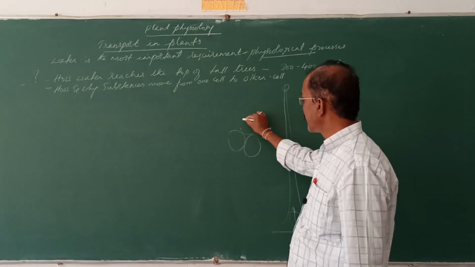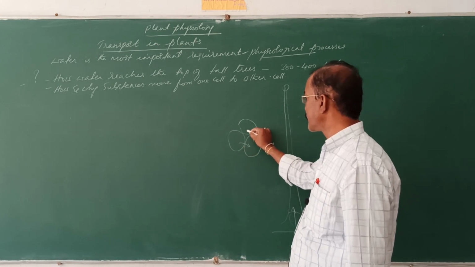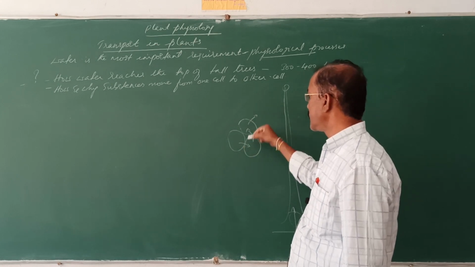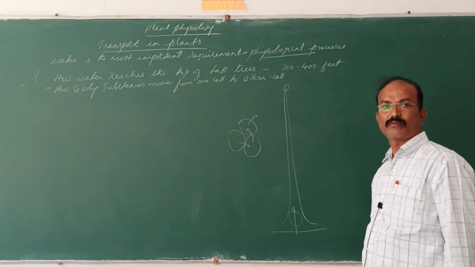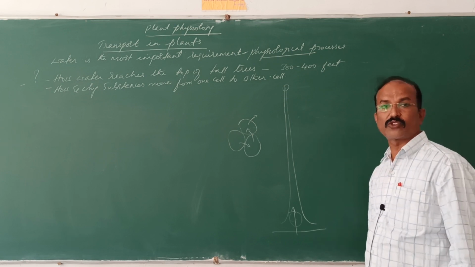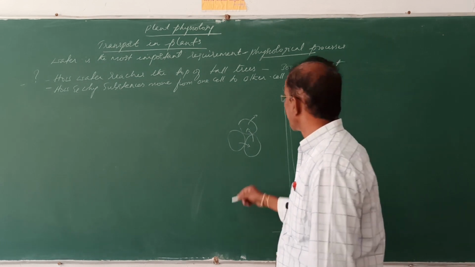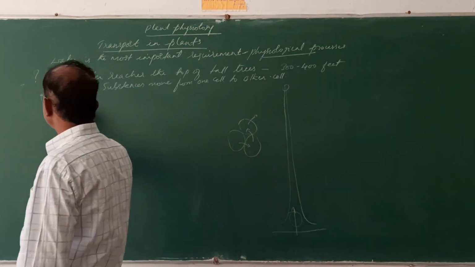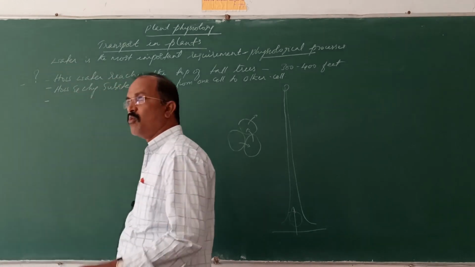There is exchange of these substances from one cell to another cell. How do these substances move? And why do these substances move? So we are going to get the answer to this, and some other questions.